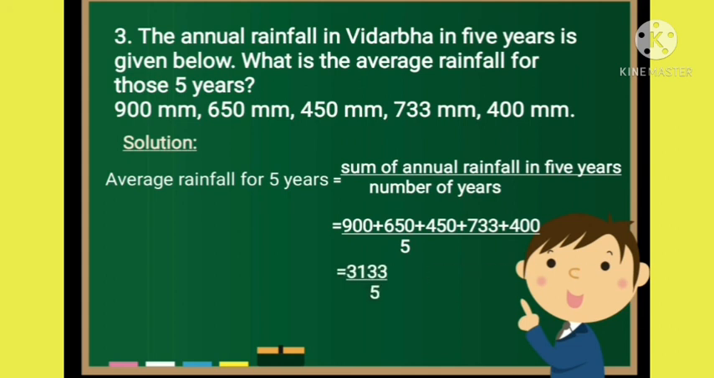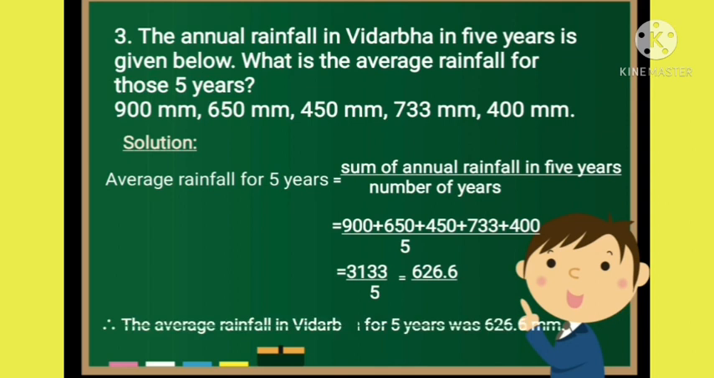After addition, we get 3133 by 5. After dividing, we will get 626.6. Therefore, we can say the average rainfall in Vidarbha for 5 years was 626.6 millimeters.